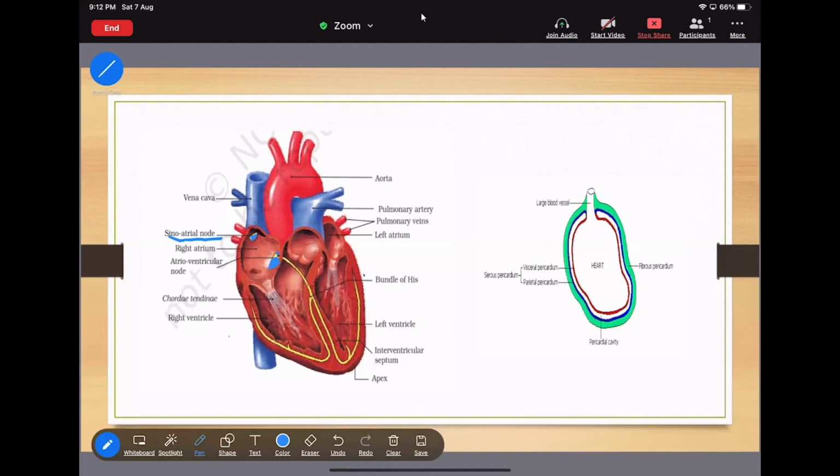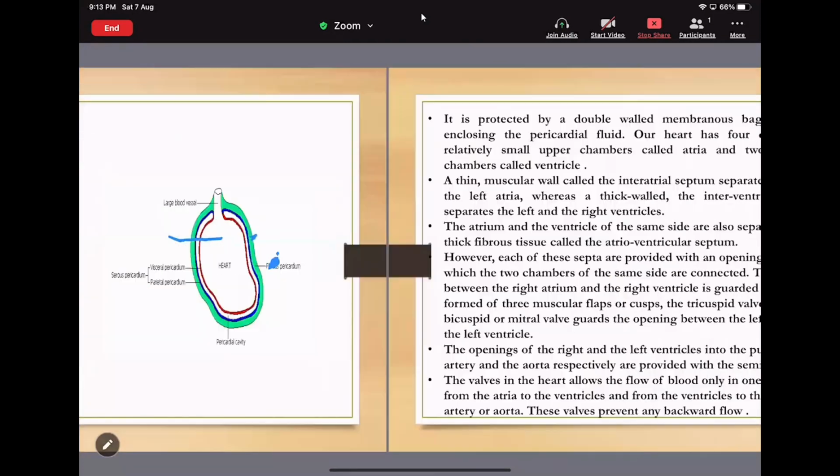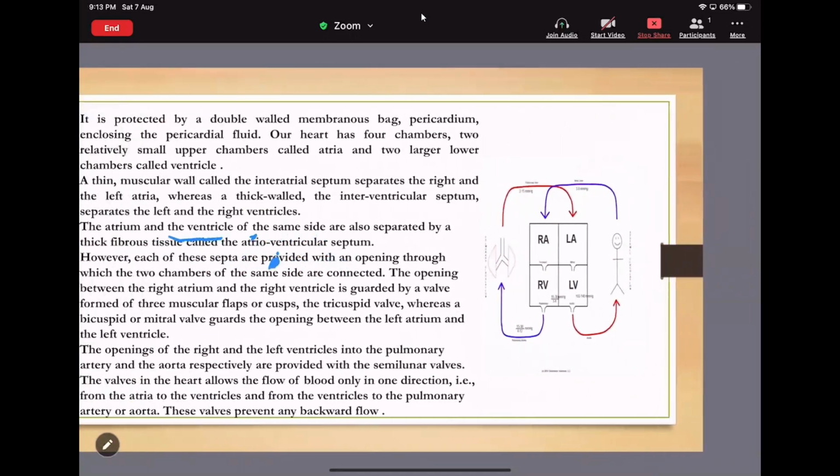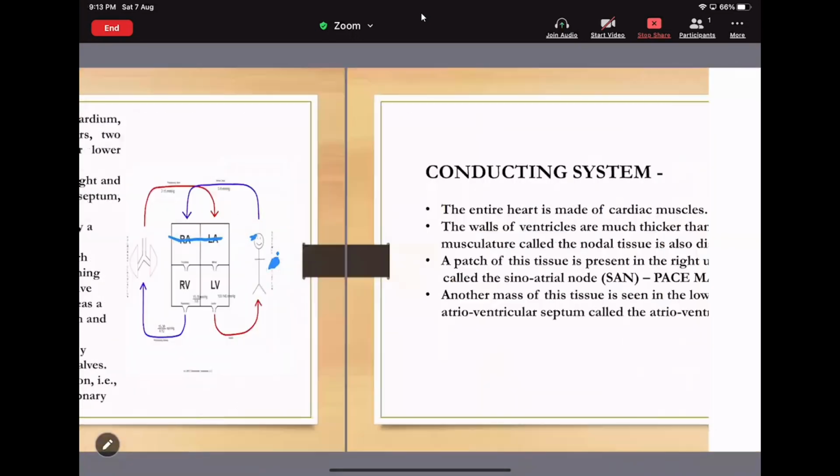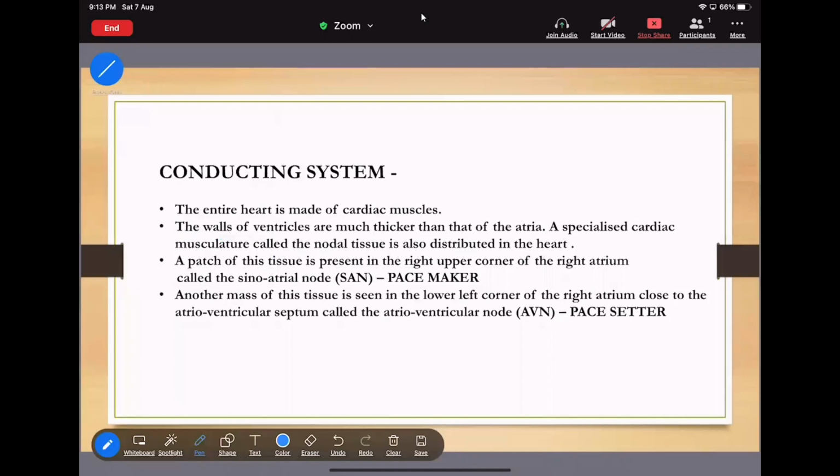Now see, the patch of tissue present in the right upper corner of the right atrium is the SA node, called the sinoatrial node. That is the pacemaker. Another mass of tissue is seen in the lower corner of the right atrium.